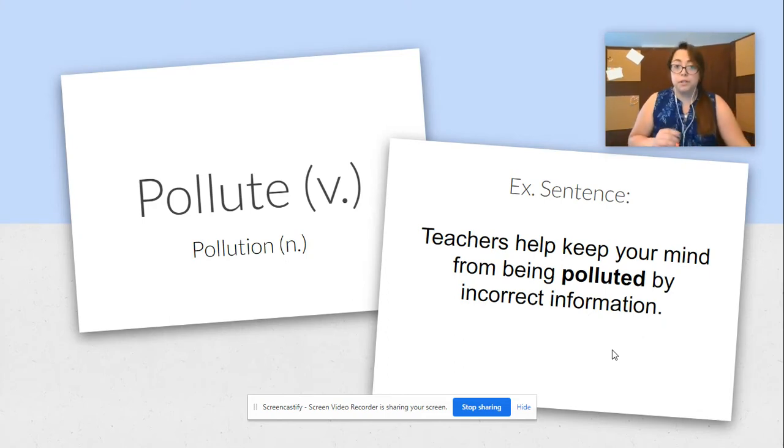Our next word is pollute. Pollute is a verb, and if you change the suffix and add ion instead of e, it becomes a noun, pollution. So, our example sentence is teachers help keep your mind from being polluted by incorrect information. What words in this sentence help you figure out what the word polluted means?